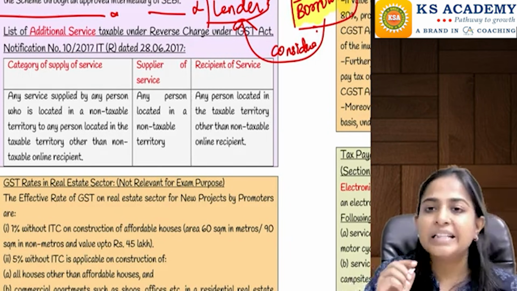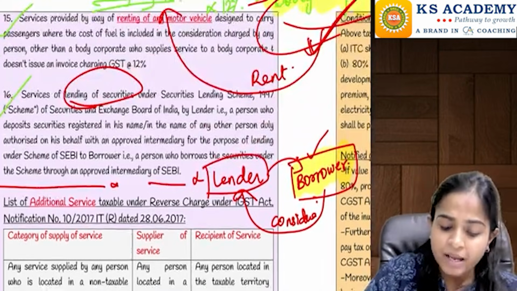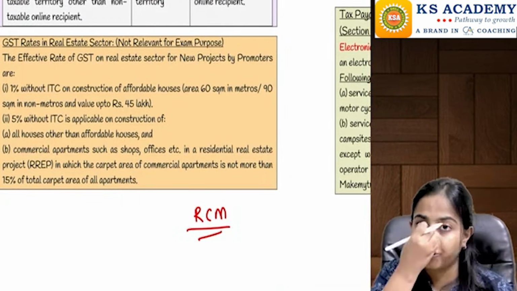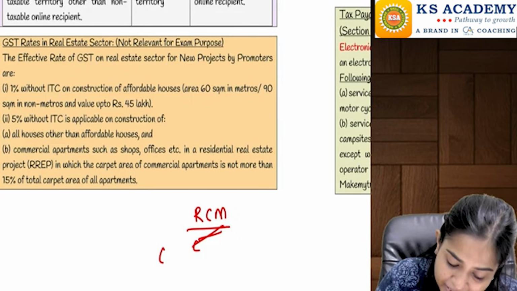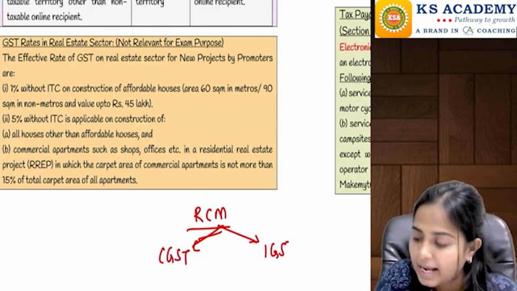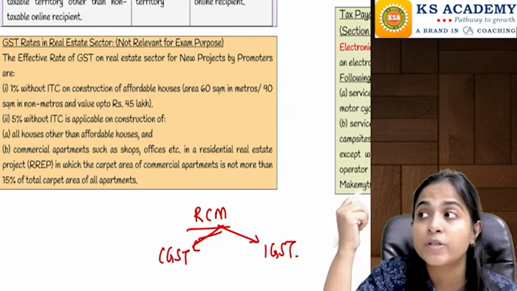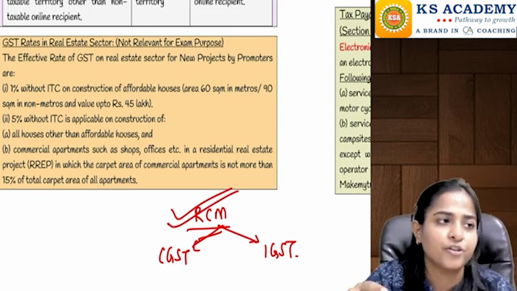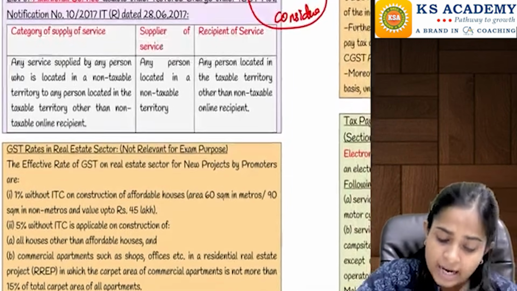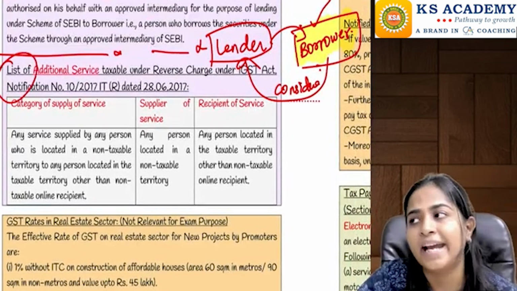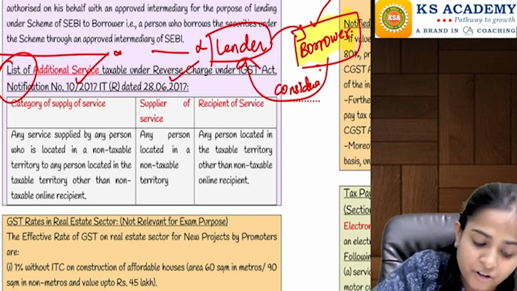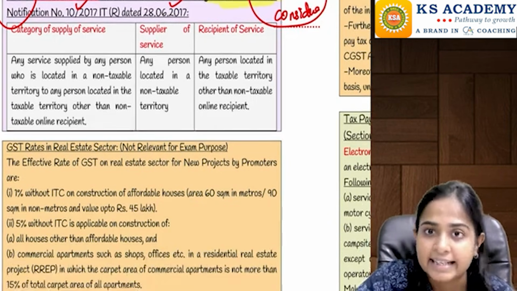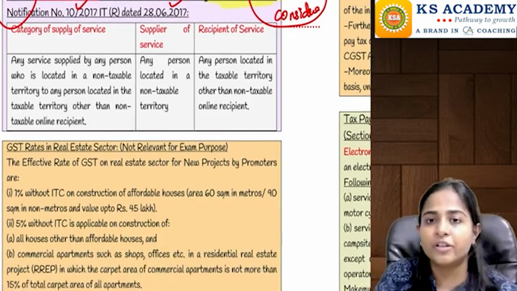Okay, now after these 16 pointers, whatever paras we studied, those are applicable. Means for those services, reverse charge mechanism is applicable for your CGST also, and for your IGST also. Means even if those are interstate supplies or intrastate supplies, for all those transactions which we studied just now, reverse charge mechanism will be applicable. Right? Now, one extra service which is taxable under reverse charge mechanism, but only under the IGST Act. One extra interstate service on which reverse charge mechanism will be applicable.